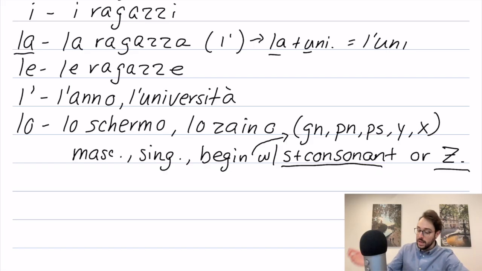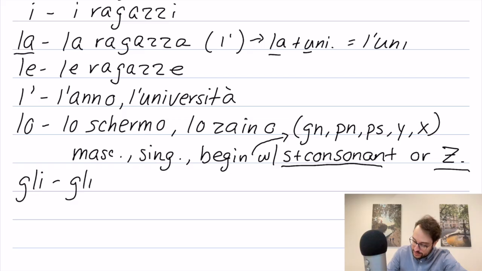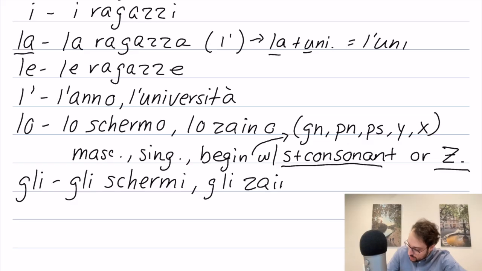And now what happens if these words are plural? They're going to take gli. G-L-I is pronounced yi. Almost like you're trying to say li, but your tongue is a bit tied. It's a bit stuck in the back of the throat. And it's sort of like the tongue is sliding on the roof of the mouth, just going up to the ridge, just going up to your teeth. Yi, yi, just like that. So we would say gli schermi. So this is making it plural, going from O to I. And then gli zaini. So same rules as above, just when you're making it plural.